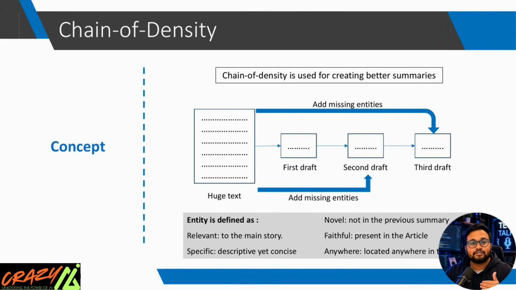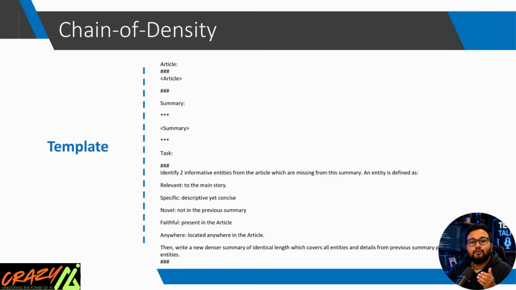Now that you understand the concept, let's see the actual prompt template researchers use to make AI generate these high density summaries. Now it's time to see how we actually instruct AI to create these rich summaries. This slide shows the chain of density prompt template. At first glance, it may look complicated, but once we break it down, it's actually very simple.